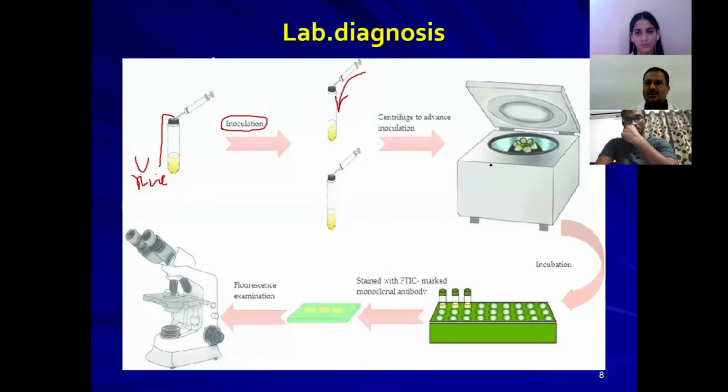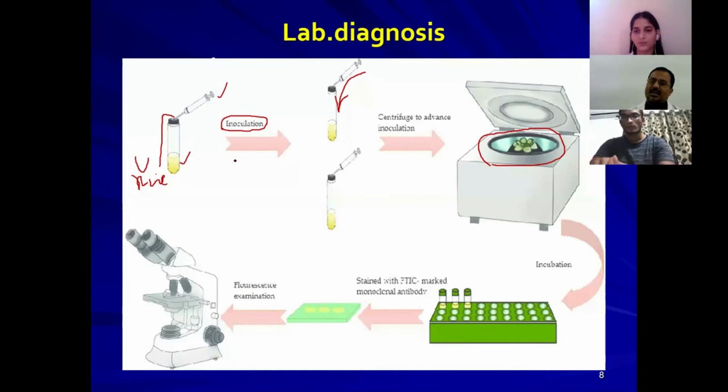Once you inoculate it, put it in the centrifuge and do the centrifugation. So why do you have to do the centrifugation? If you centrifuge after mixing the urine sample with the cell line cultures, the time taken for inoculation of the virus into the cell line cultures will decrease. So the virus present in the urine sample will get attached to the cell line cultures very early.